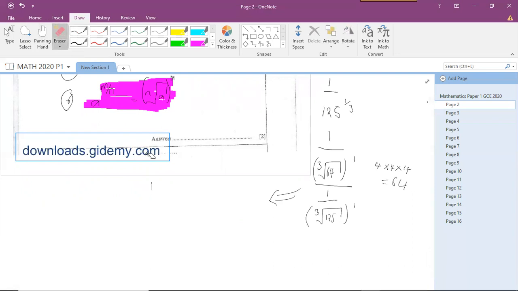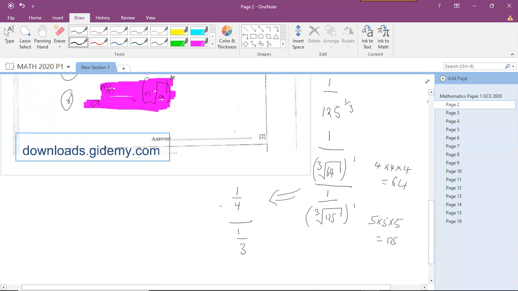Let me solve it slightly closer. On top there, we're going to have 1 over 4 over, what's the third root of 125? A third root, again, is a number that you can multiply 3 times to get back that number. So we can say 5 times 5 times 5 will give us 125. Therefore, the third root of 125 is 5. Raised to the power 1 is just 5. So we're going to have 1 over 5.